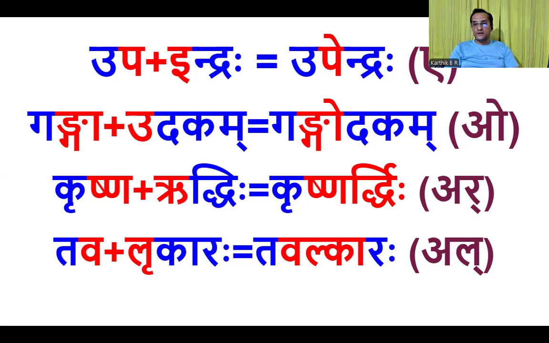So which letter do we have to write? Ye we have already written, wo we have already written. It's not that we can't write that here again, but they don't match. Kantha talu is of ye, kantoshtham is of wo, so that can't be written here. Then a is remaining, but a also we can't write. Then what do we do? We will take the help of the previous sutra.